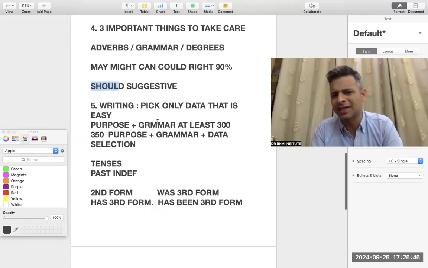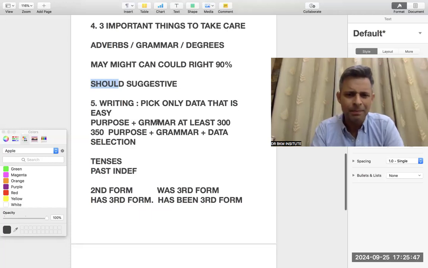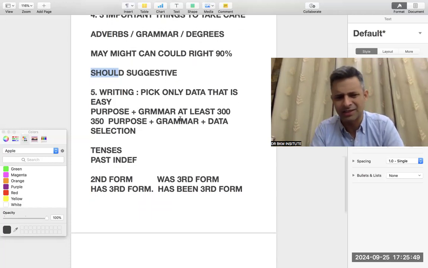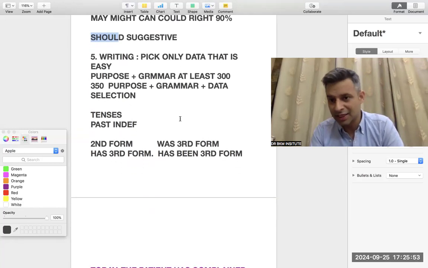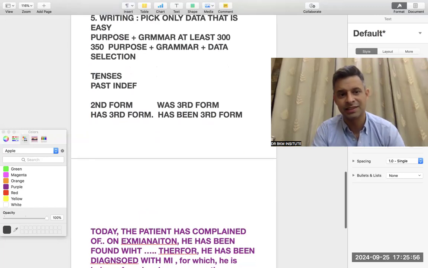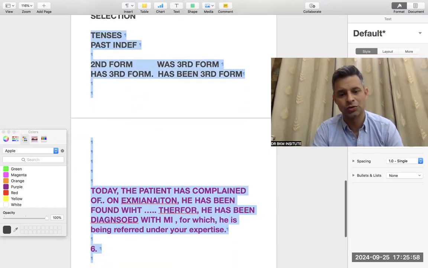Then writing: pick only data that is easy. Purpose plus grammar, at least 300 marks that will get you. Data selection will get you more. Right data selection. Data is selected according to whom we are writing. Tenses, these are the two important tenses which you can say.